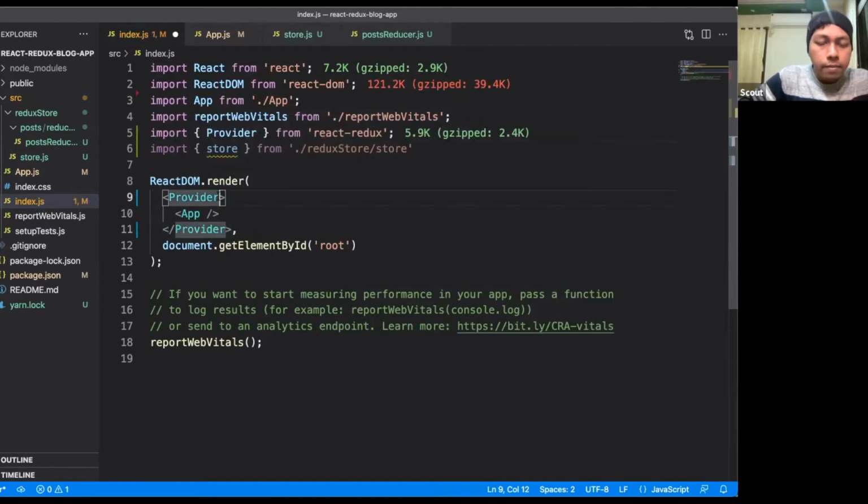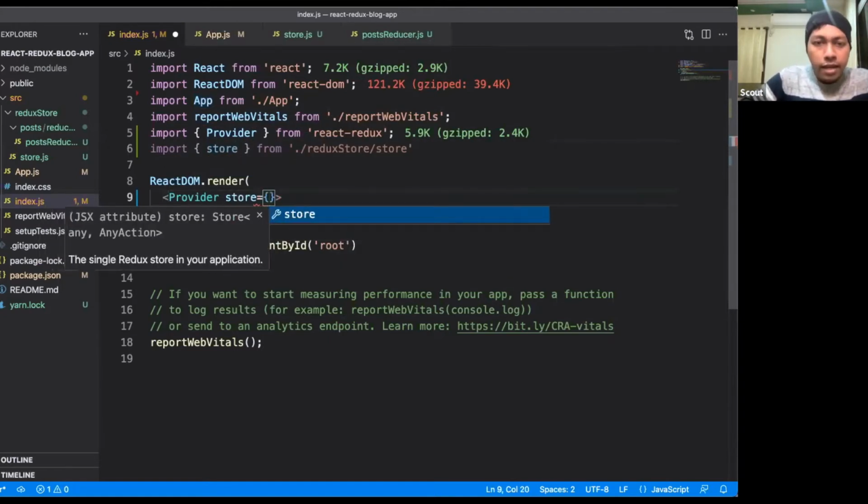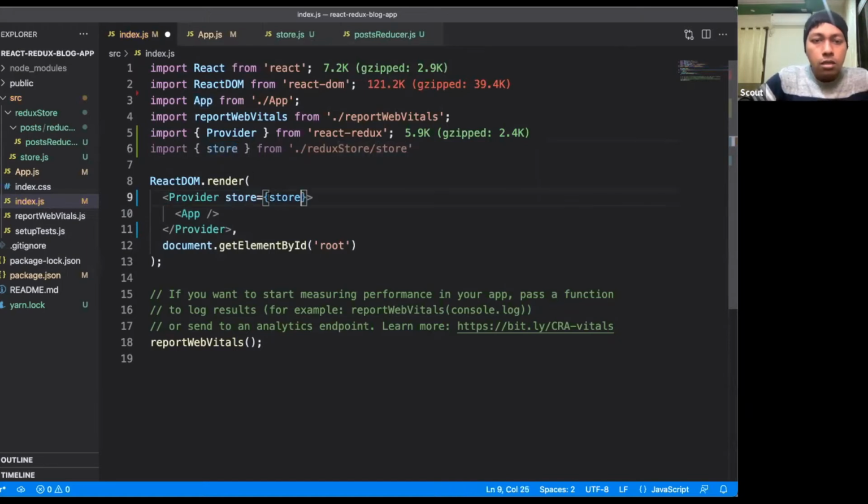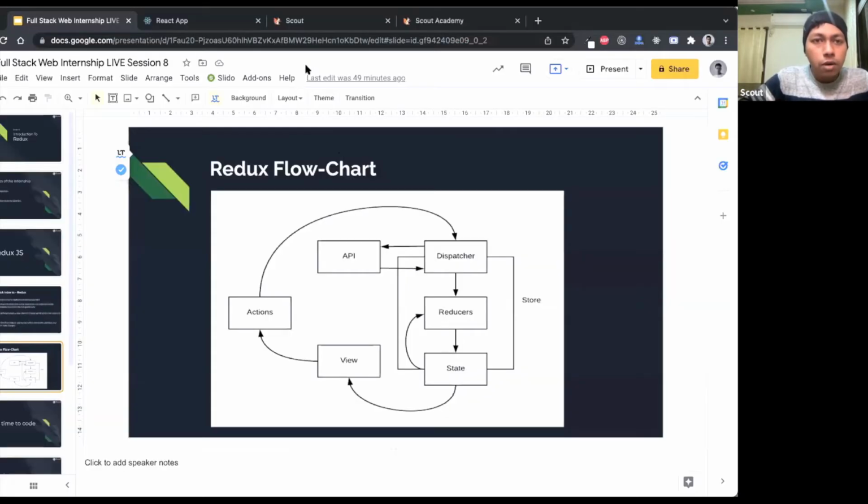Okay, and what the provider method does is it injects the Redux state in our entire application. So this provider makes this whole state available to the root of the React application. So how will we do that? This takes one prop that is called store, and here we will pass this store object. Okay, so once I save it, now let's go back to our browser.